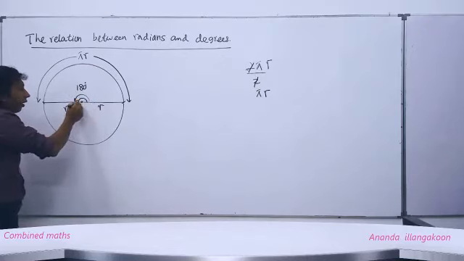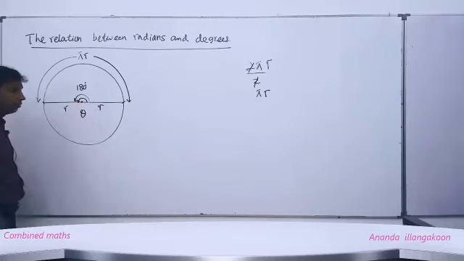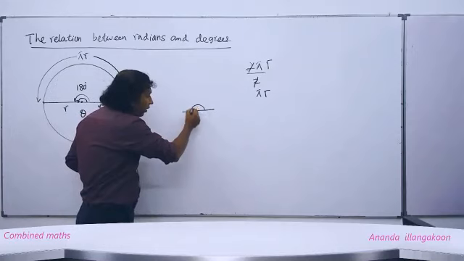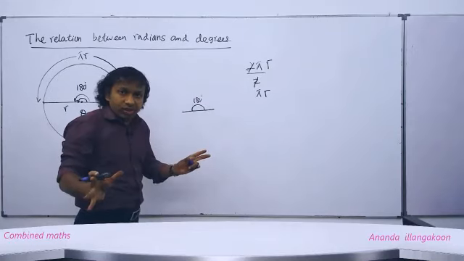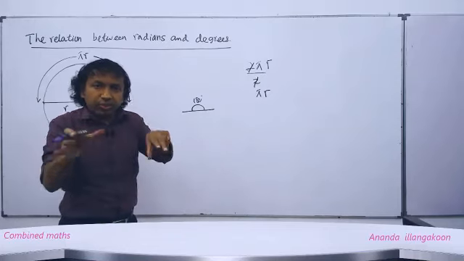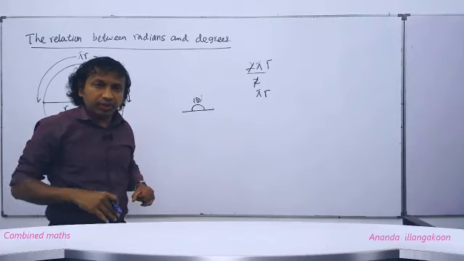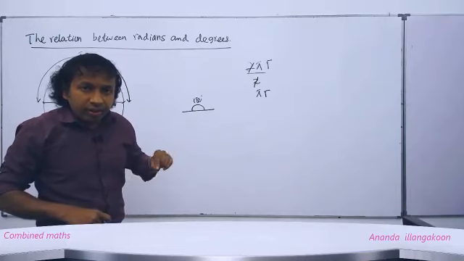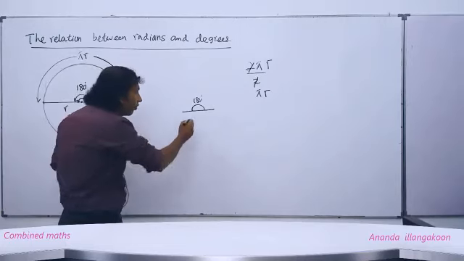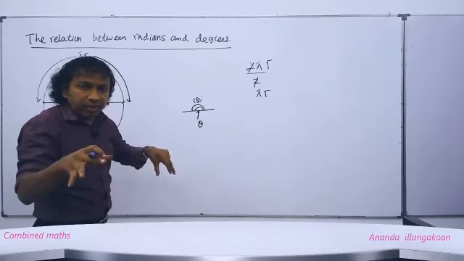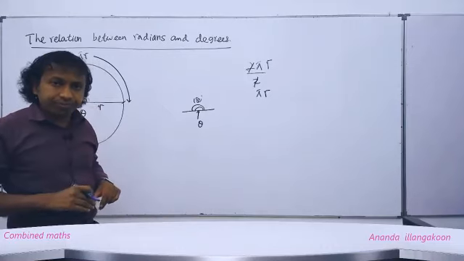I am going to take that angle in radians as theta. Then the 180 degrees angle and the theta radians angle are equal, people. The same angle.